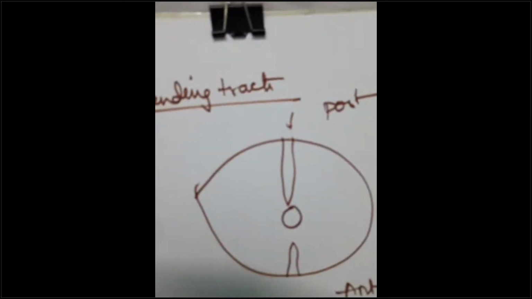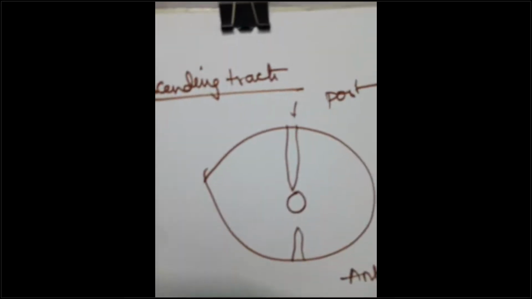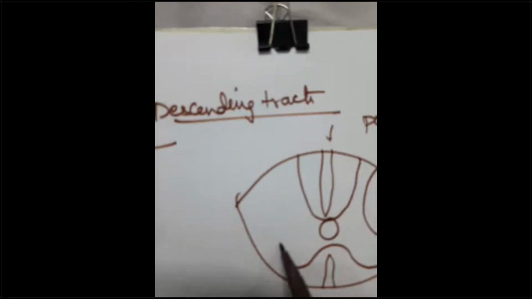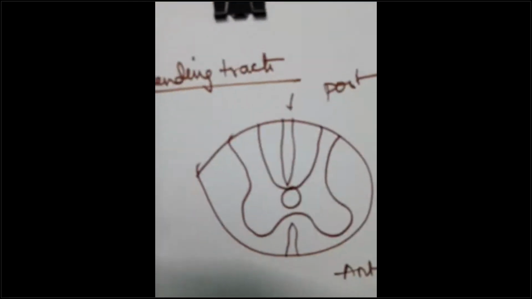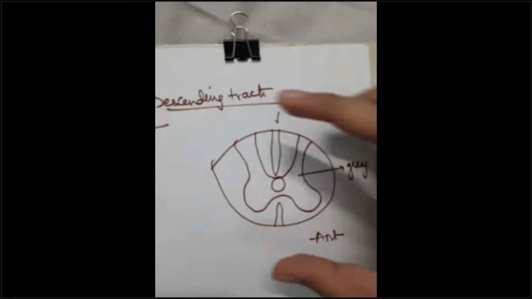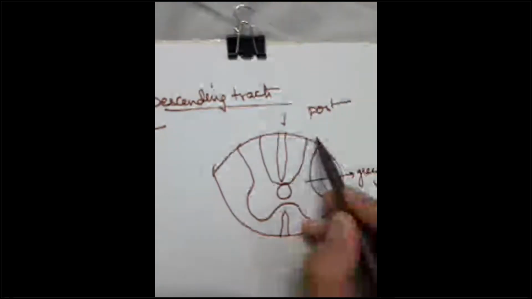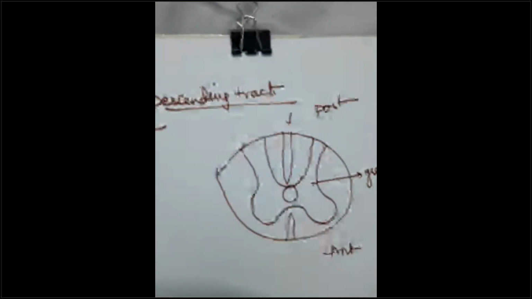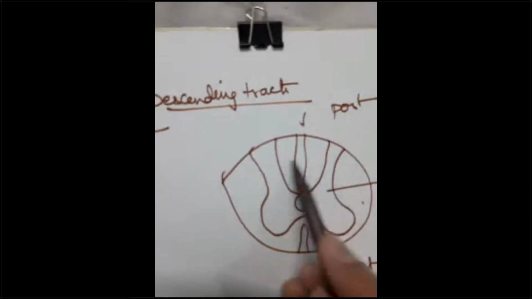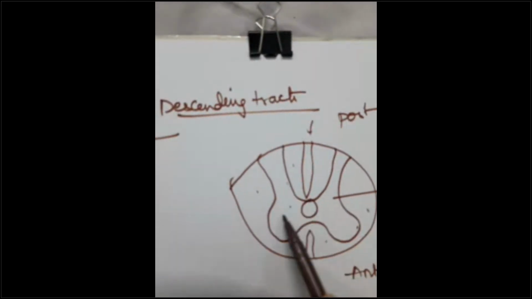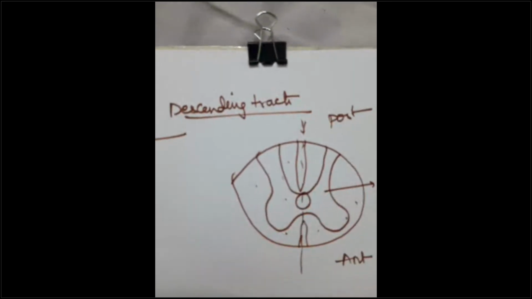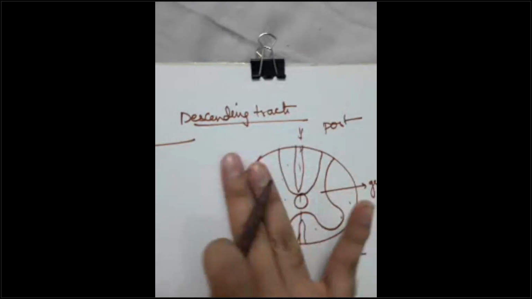This is the central canal of the spinal cord, guys. I will draw a butterfly shaped structure in the middle. This is the gray matter of your spinal cord, as you all know. This butterfly shaped gray matter is dividing the entire spinal cord white matter. This is the white matter, and this is the gray matter. The gray matter is dividing the white matter of the spinal cord into three parts. This is the midline, so the two sides will be complementary.